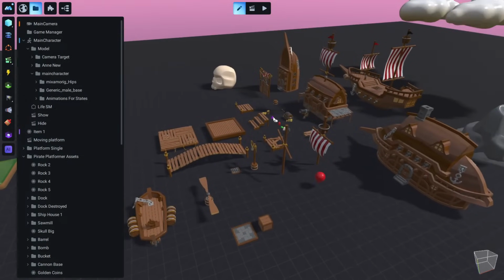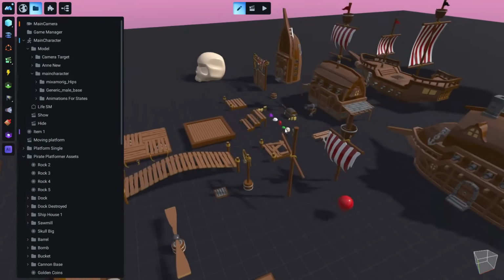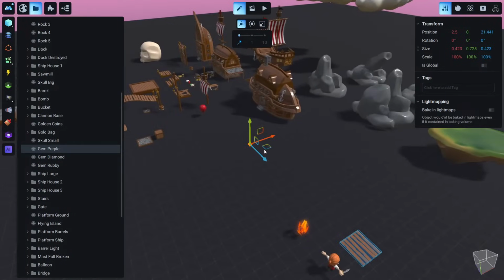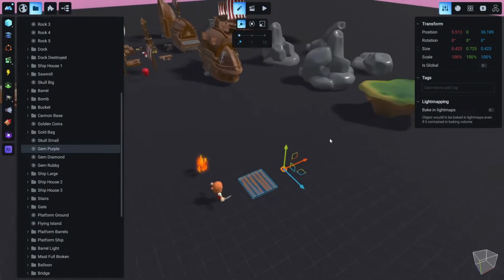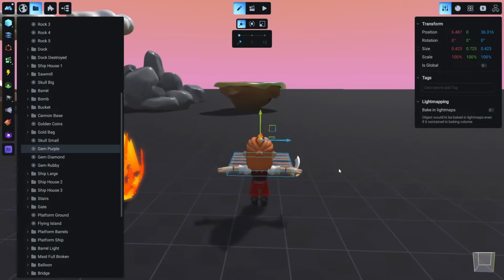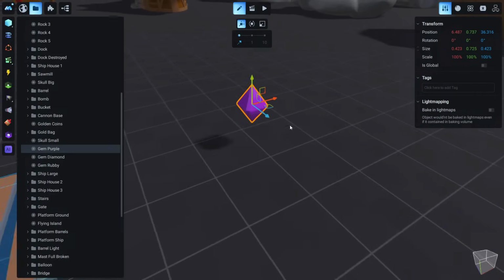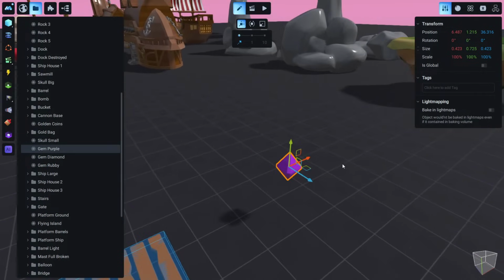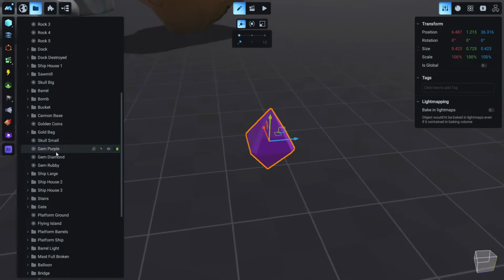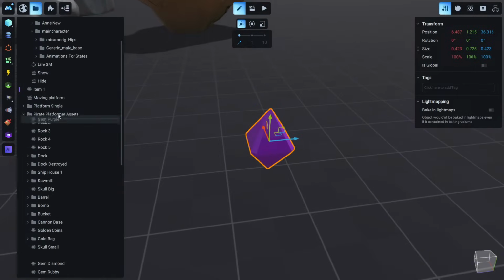So let's create something even more advanced now. Let me find this crystal. Now we will see how we can create a collectible. So let's move this crystal here. This will be our collectible, and move it up something like that. And all these changes happen in the edit mode, okay? Because the edit mode is where we build. So while we are in edit mode, let me also move this out of this folder.